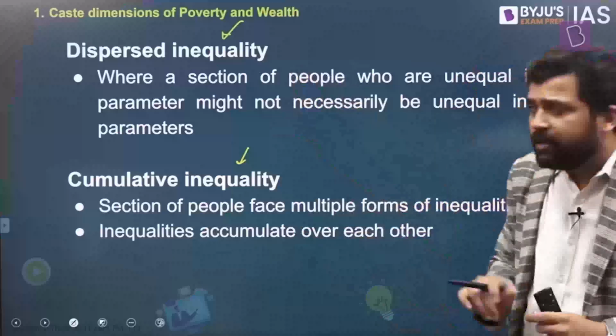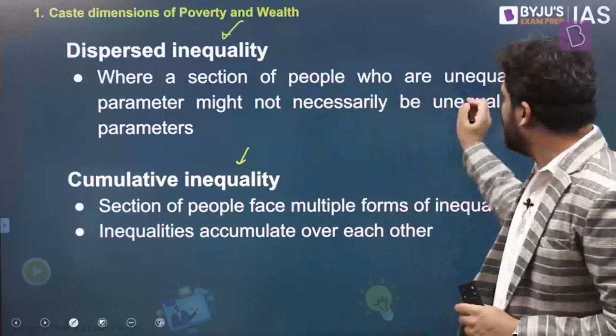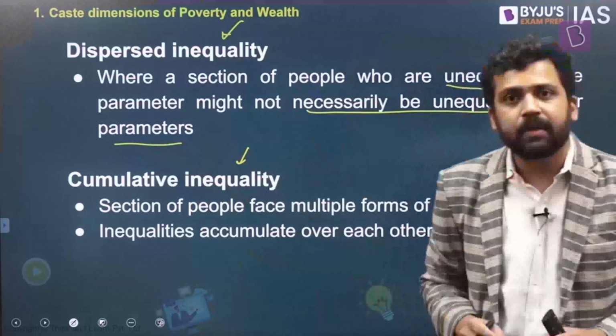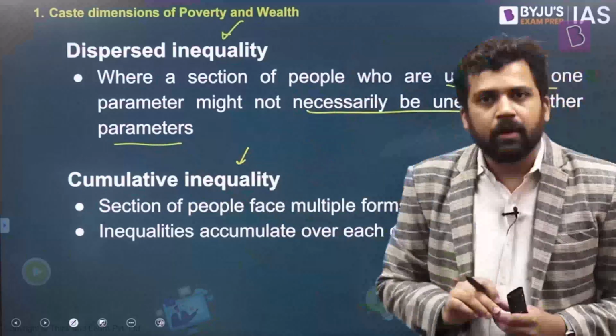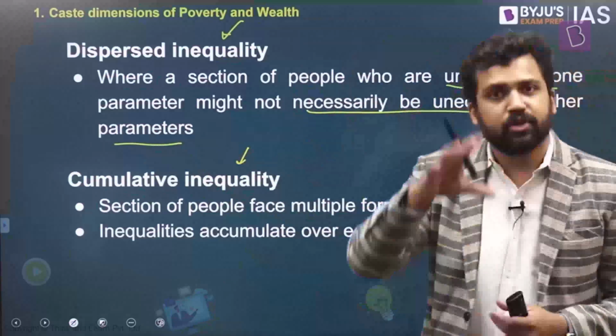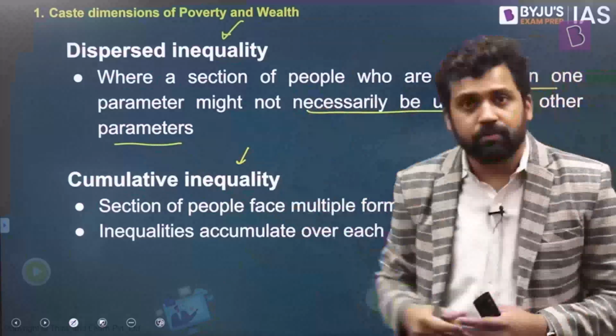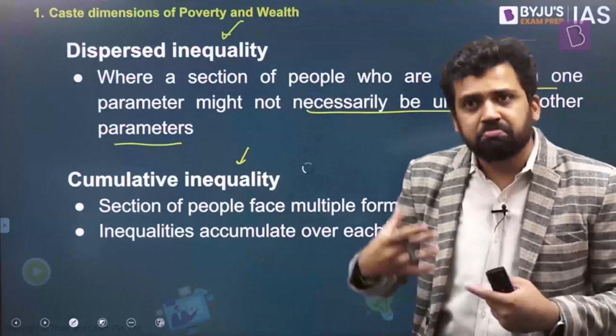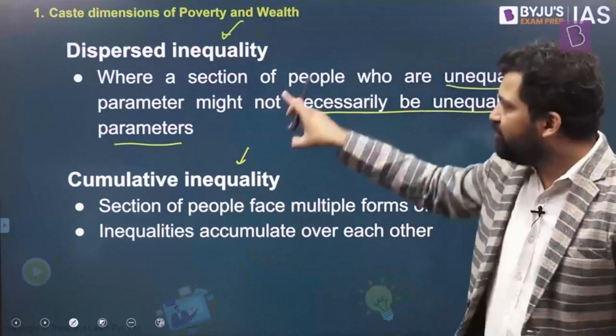So dispersed inequality means where a section of people who are unequal in one parameter might not necessarily be unequal in other parameters. That is dispersed inequality. Let's say there is one caste group which has a lower status in the caste hierarchy, the social hierarchy. But this particular caste is powerful. Members of this particular caste also have a good amount of resources, maybe. So this is an example of dispersed inequality.